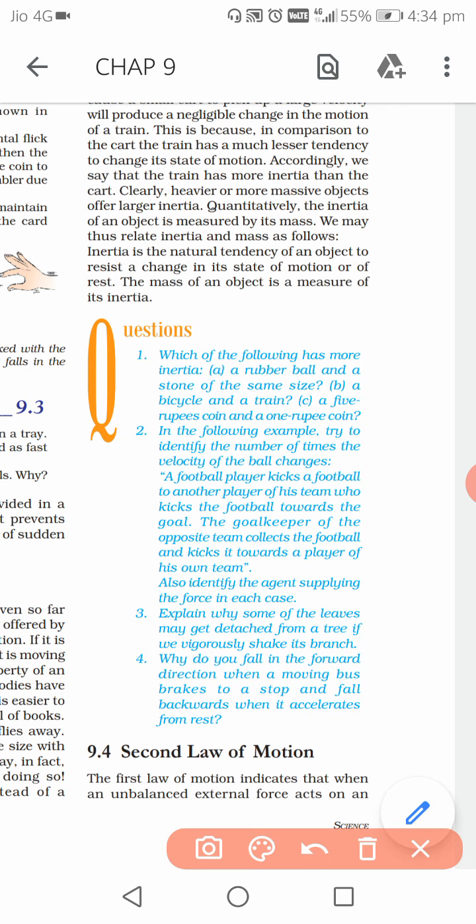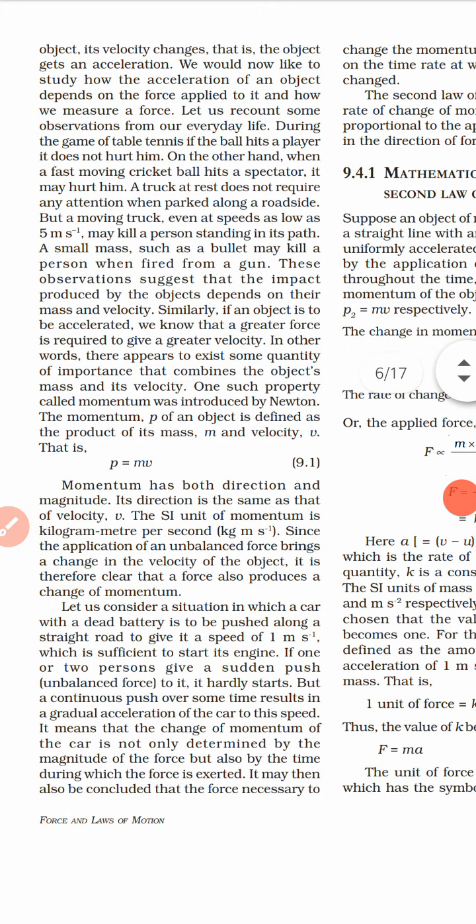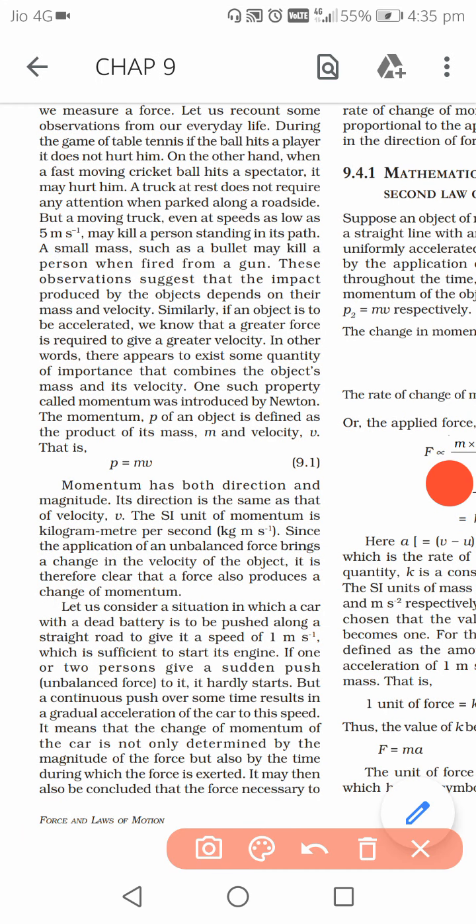Okay, so we discussed the first law of motion and we have discussed the questions also. Then we'll move to the second law of motion, which is a little bit mathematical. So to understand this in a mathematical way, let us learn some more things about it. Very simple things. I'll give you a few examples. In this law you will get a term called momentum. Now first of all you have to understand what is momentum.